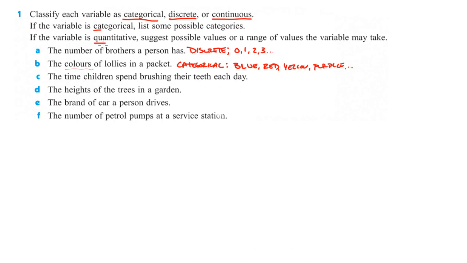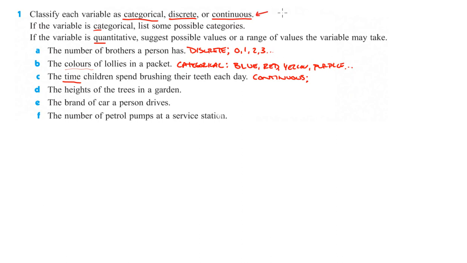So time, that is definitely quantitative. That's some kind of number that we're looking at here. But things that you measure are often considered to be continuous, because with time you could say they spend 2 minutes every day, or they could say they actually spend 98 seconds every day. Actually, they spend 98.4 seconds, 98.42. So this is going to be continuous, because you could measure this to any degree of accuracy. Anything that you measure is almost always going to be continuous.